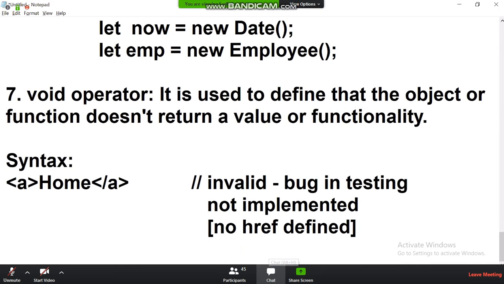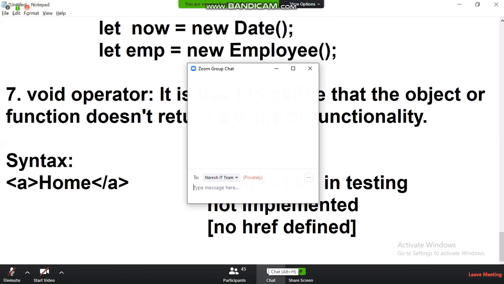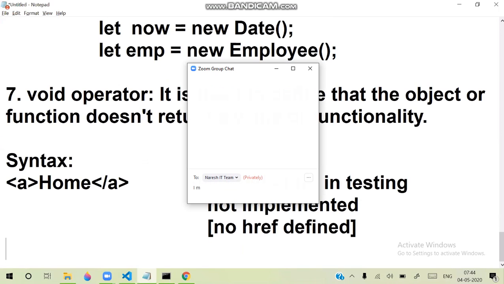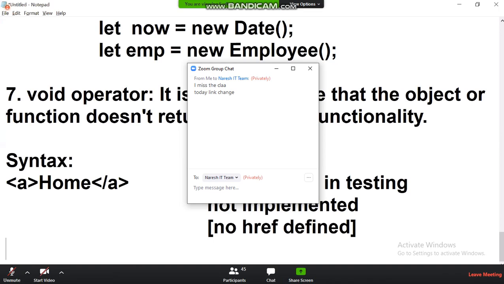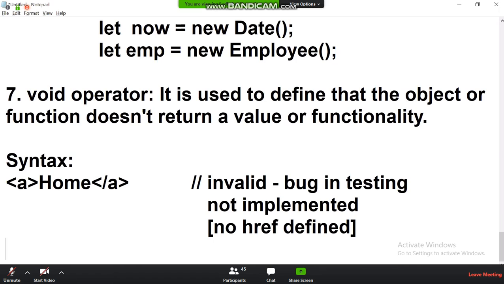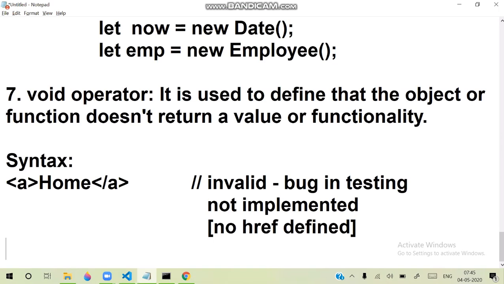If href is defined, that means it is not implemented. Why haven't you implemented it? Because it is not my job. That is done by another module, another developer, because we are working in an enterprise-based environment where we don't do all the work. Our role is specific, and in that role we just design what we need. Implementation is done by some other people. So we write the design and send it to another team, and that team is responsible for implementing.